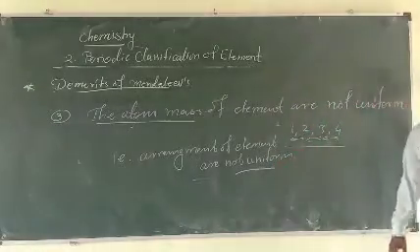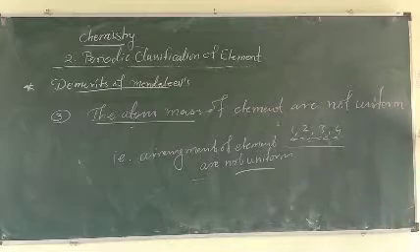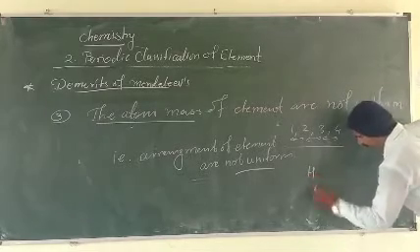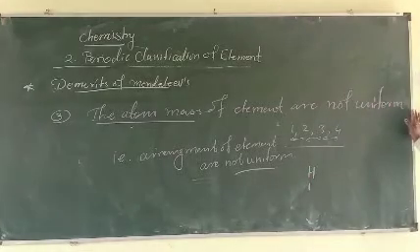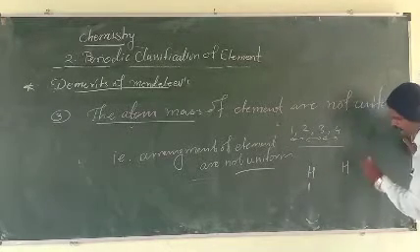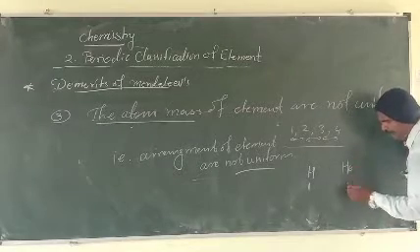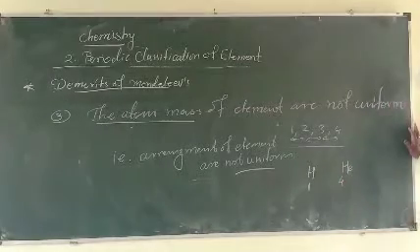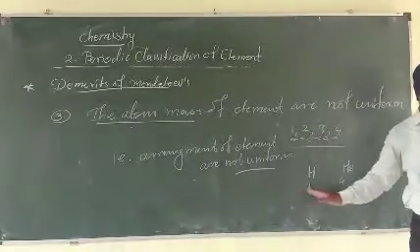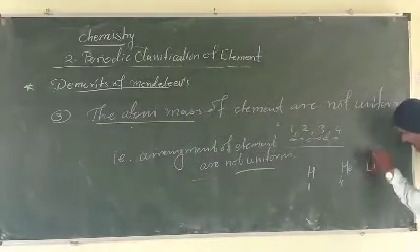These are the conditions given by Mendeleev. This is also a demerit. How to check that? The first element is hydrogen, 1. Next element is helium, which has a mass of 4. How much difference? Then check the next element, lithium.